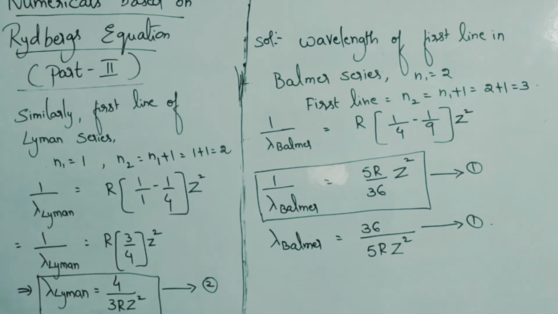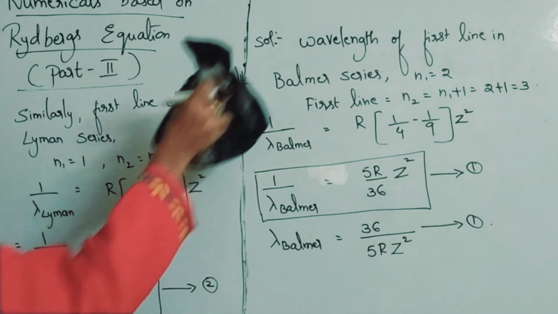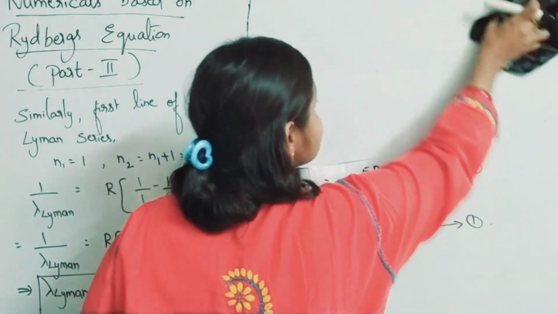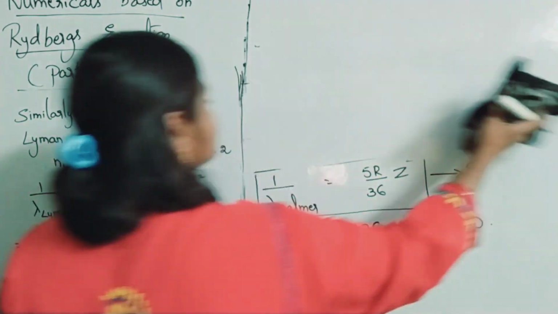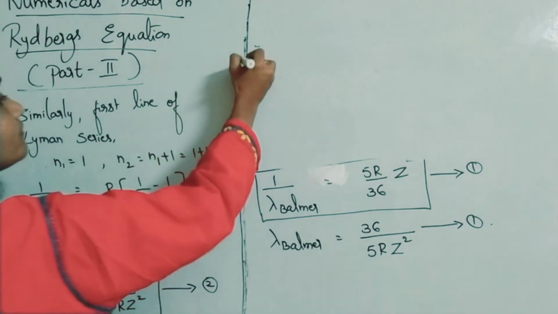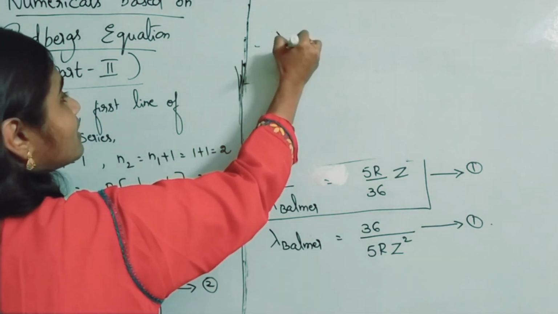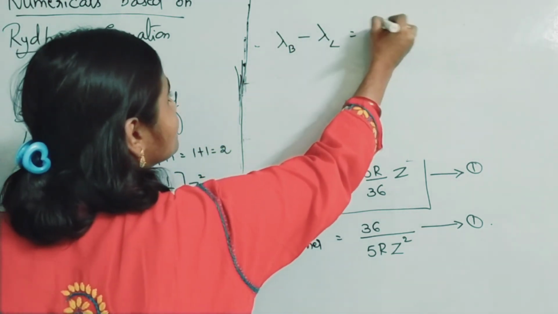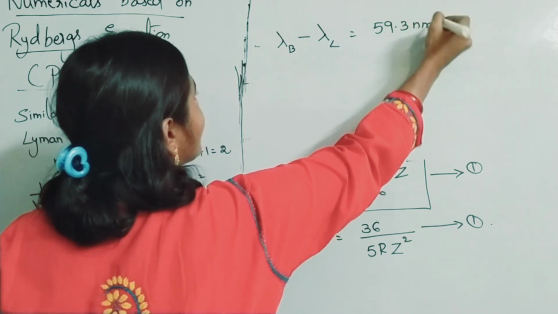The difference is given as 59.3 nanometers. Okay, 59.3 nanometers. You have to find the Z value. Lambda Balmer, I am writing B, minus lambda Lyman is equal to 59.3 nanometers.